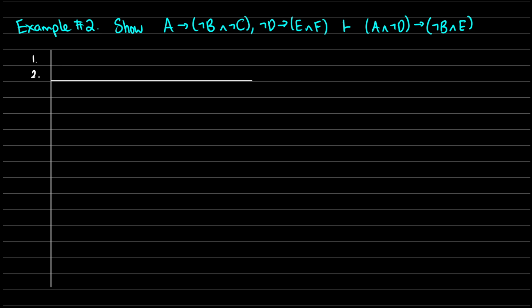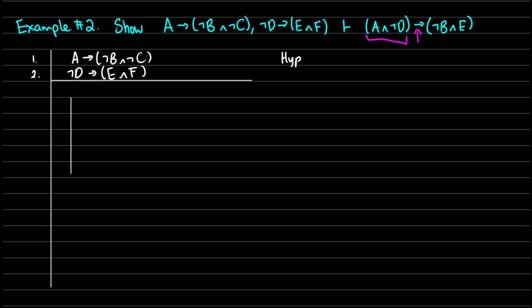I'll turn the lines off at the end so that we can see it in all of its beautiful glory. So if we have A, then we have not B and not C. That's our first assumption. Our second assumption is that if we have not D, then we have E and F. And we want to show that if we have A and not D, we get not B and E. Because I see an arrow here, I'm probably going to have to assume that we have A and not D and then see what happens.